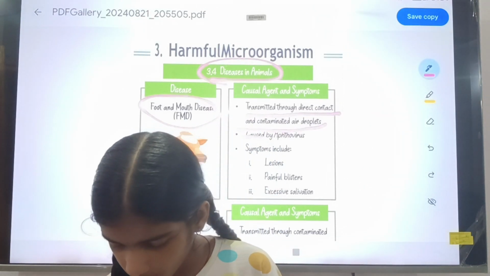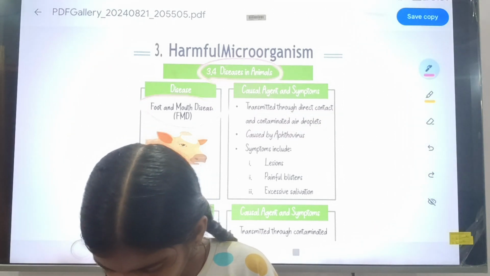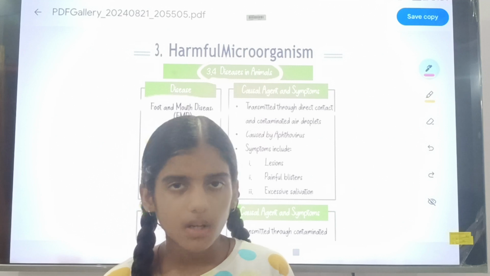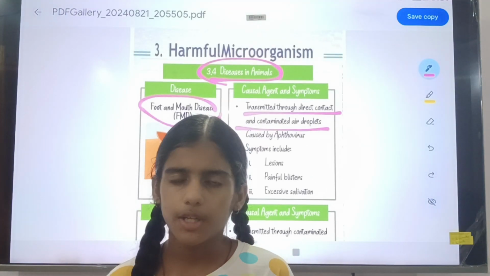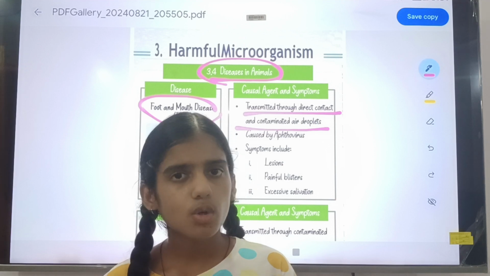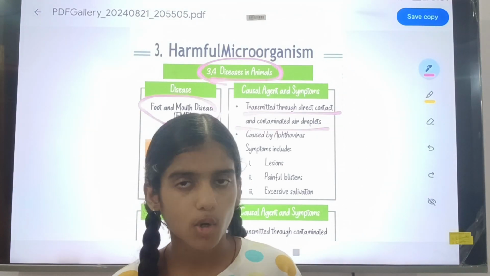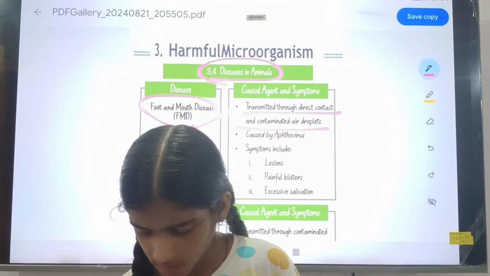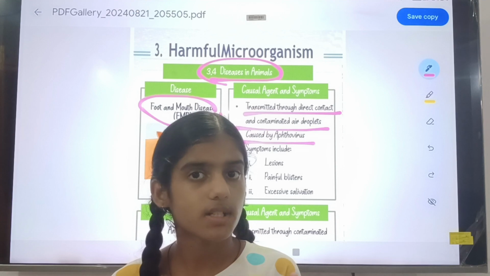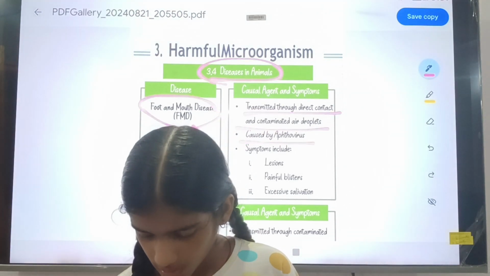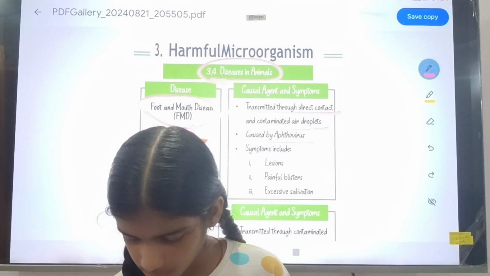It can be transmitted through direct contact or contaminated air droplets. Okay, it is caused by a virus. The virus name was aphthovirus. Remember these things. And now symptoms.